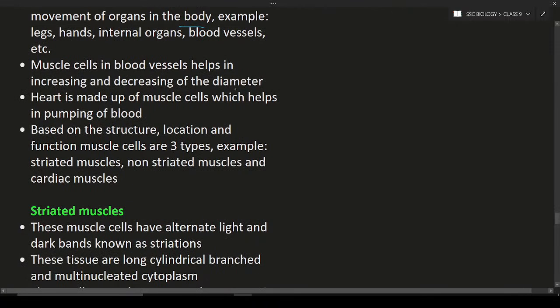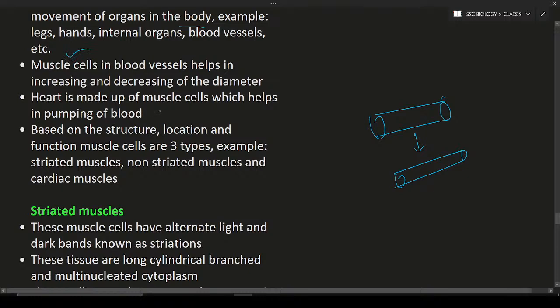So the muscle cells are also present in the blood vessels. When the muscle cells contract, what happens? The diameter, okay, the diameter is previously like this, and after the muscle cells contract in the blood vessel, the diameter is going to decrease. You can see the difference. Before, the diameter is more; after, the diameter is less. The diameter is decreased. Why is the diameter decreased? Because of the contraction of the muscle cells in the blood vessels.